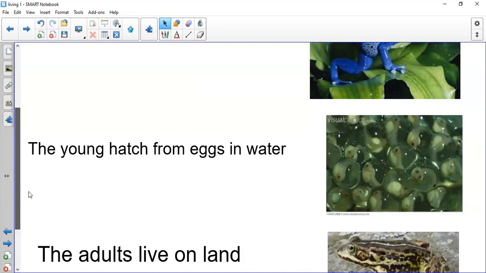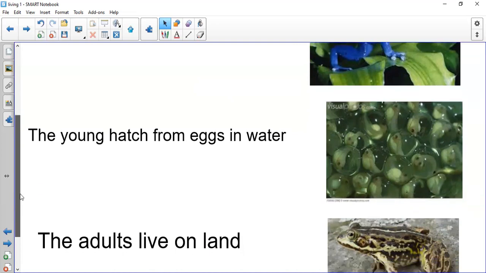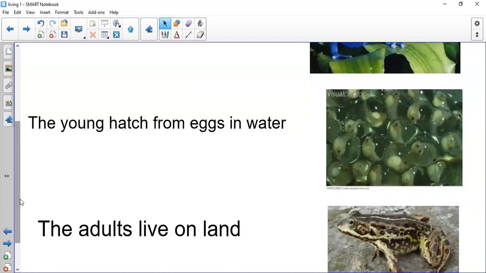Okay, the young amphibians hatch from eggs in water, because the adult amphibian, or the big amphibian, lays eggs in water first. After this, we have young amphibians that are coming out of the eggs. So they live for a while in the water, and after this, when they start to grow and become bigger, they jump and they live on land.